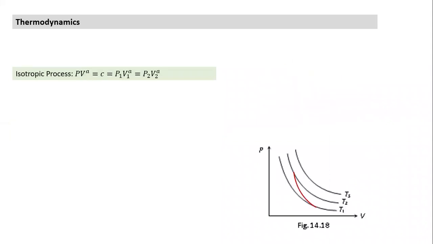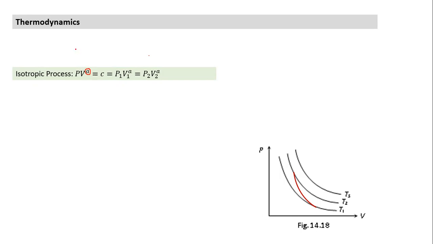Now, there's something called the isotropic process. We have the constant volume process, the constant pressure process, with different work done in different cases, and we define something as an isotropic process. Most cases can be written like this: PV raised to some real power A is equal to a constant. So if, in addition to PV = nRT, it follows P1 V1^A = P2 V2^A, this is called an isotropic process.